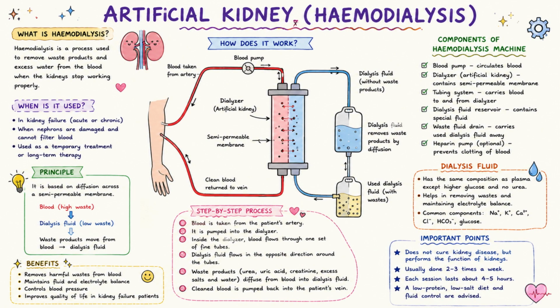Artificial kidney. Dialysis is used when the kidneys fail. It works by diffusion through a semi-permeable membrane. It removes urea, excess salts and extra water from the blood. It cannot perform the hormone-producing function of the kidneys.